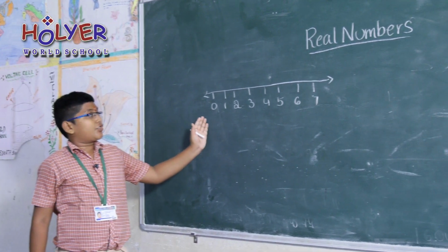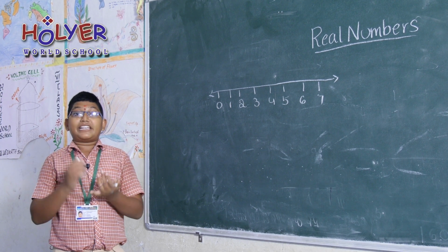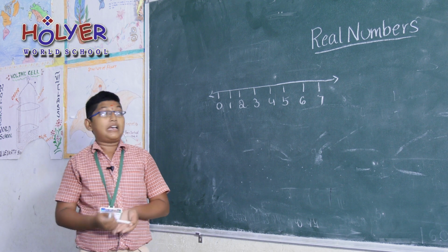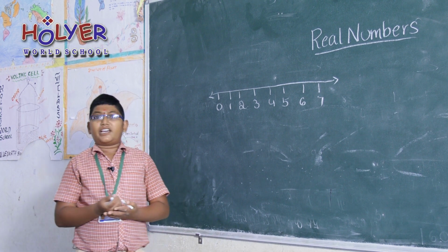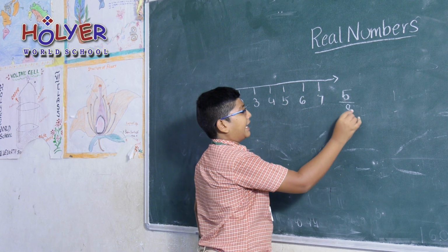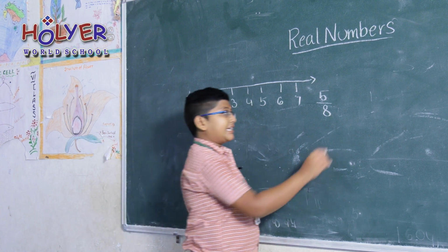In between 0 and 1 there are infinitely many rational numbers, irrational numbers, decimals, and so on. So let us find the rational number 5 by 8.